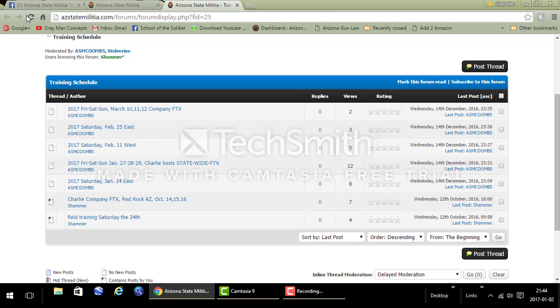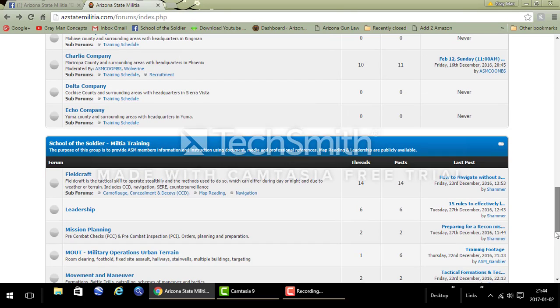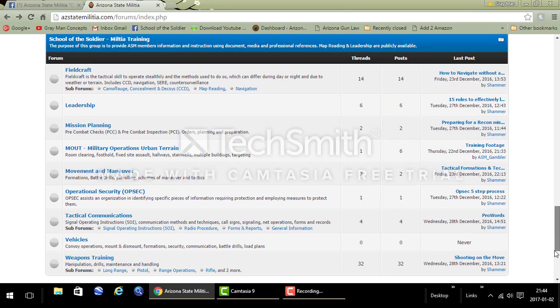And in here you can see that they put some of their training scheduled out in the next couple of months for this year. Now, for the company leadership, I've only put a training schedule one in here. I put a recruitment one for Charlie Company. They requested a recruitment forum to coordinate recruitment information because it's a large area and they have multiple recruiters. All you got to do is let me know what you want in here and what you want it for, and I will create it. The second I'm able to sit down at a computer, I can create a forum within a matter of a few minutes.